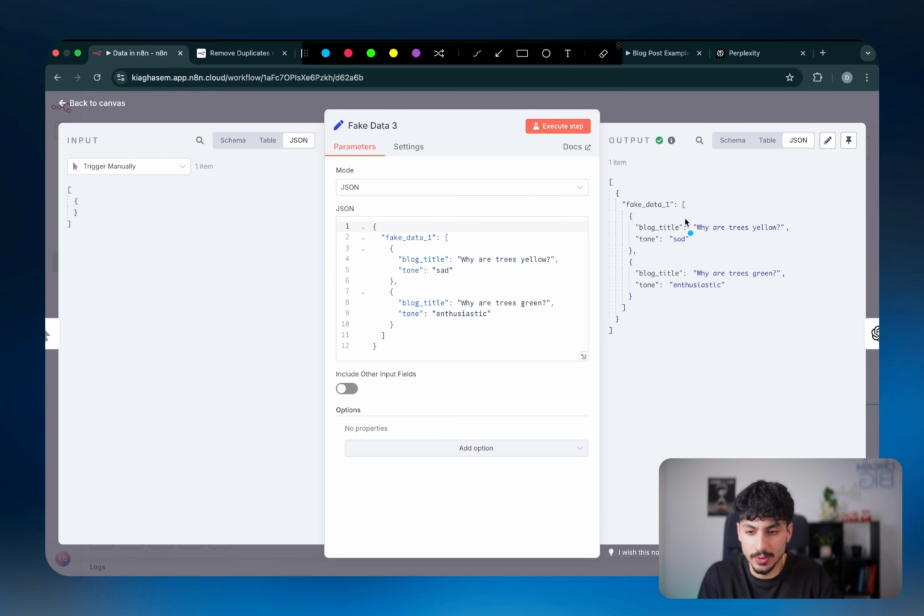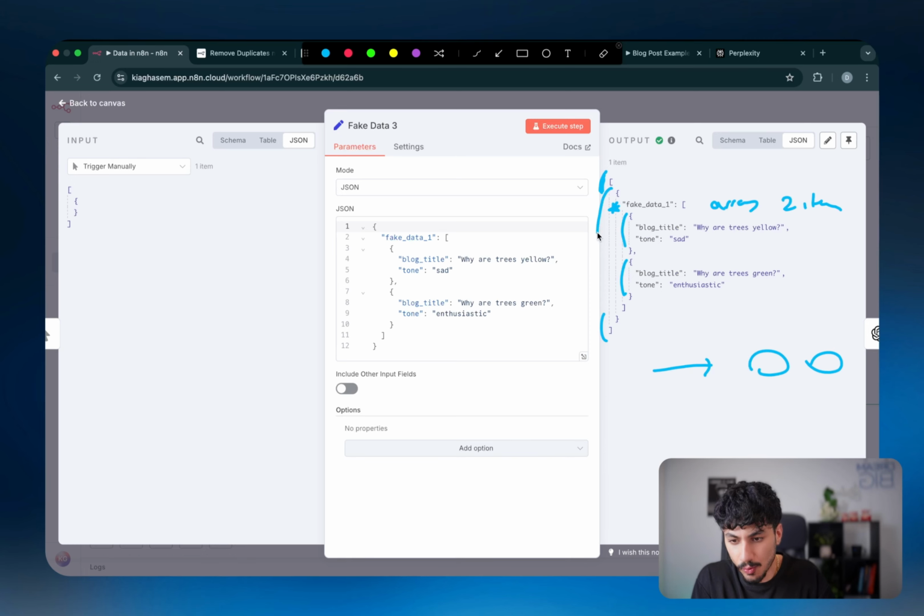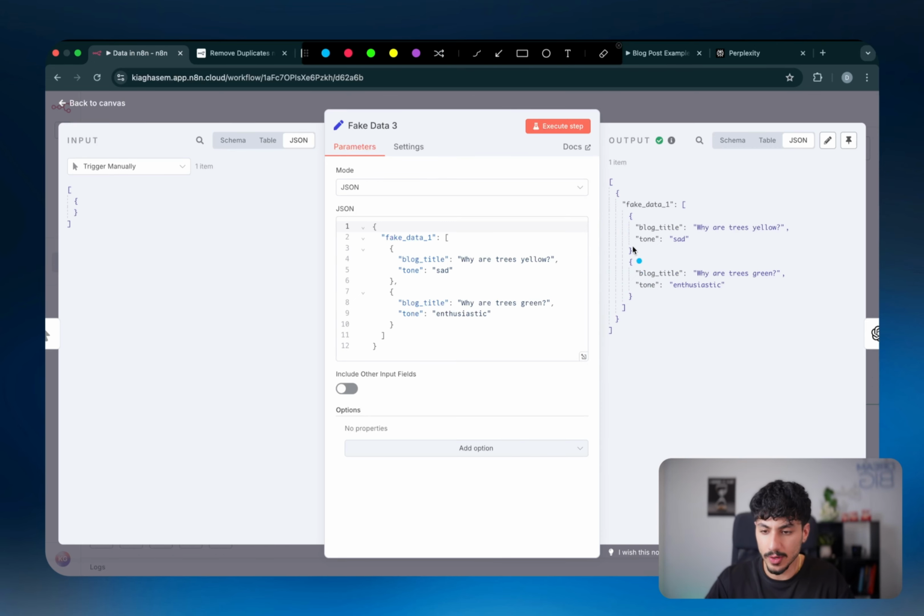Now, one thing I want you guys to recognize is that although fake_data_1 is an array with 2 items, as you can see, 1 object here and 1 object here, the overarching array, or the actual array of items that n8n is passing on to the nodes one by one, only has 1 object. So it's 1 item. Now, let's say we're in a scenario where we want each of these items to run separately inside the nodes that come.